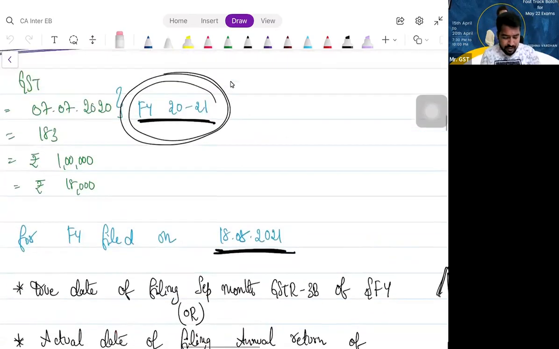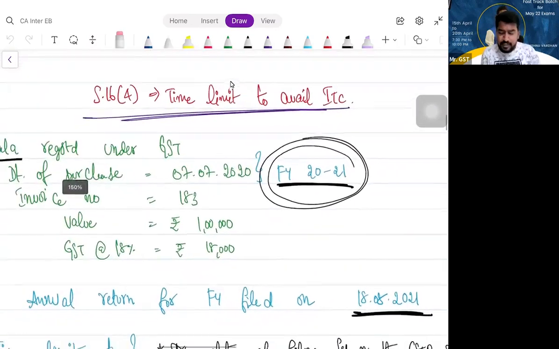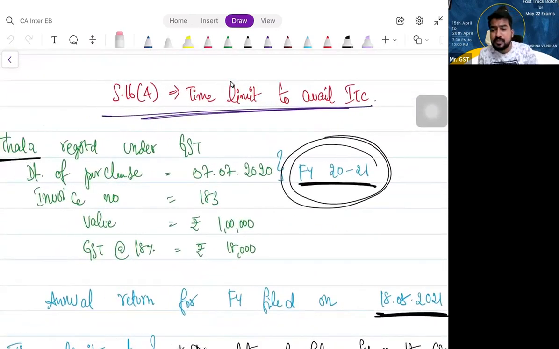Clear? Now tell me, this invoice belongs to which financial year? 2021 financial year. Yes, sir. So what is the time limit? 20th October in the succeeding financial year, that is 20th October 2021.